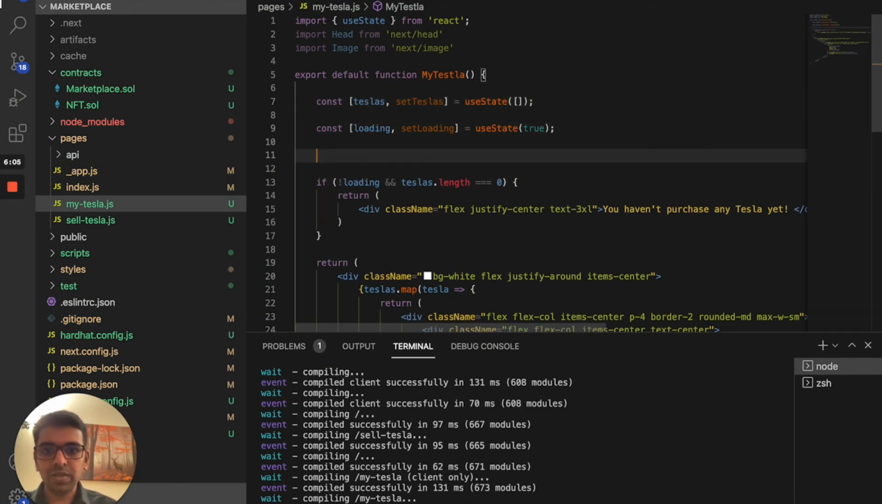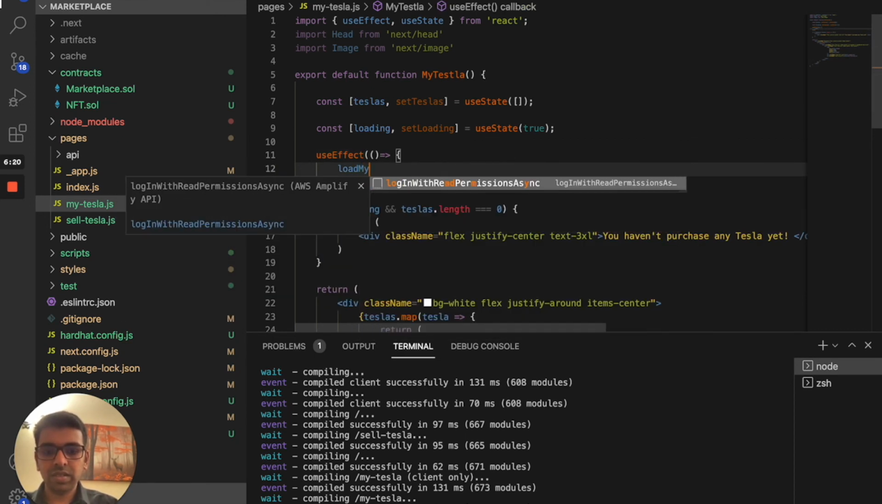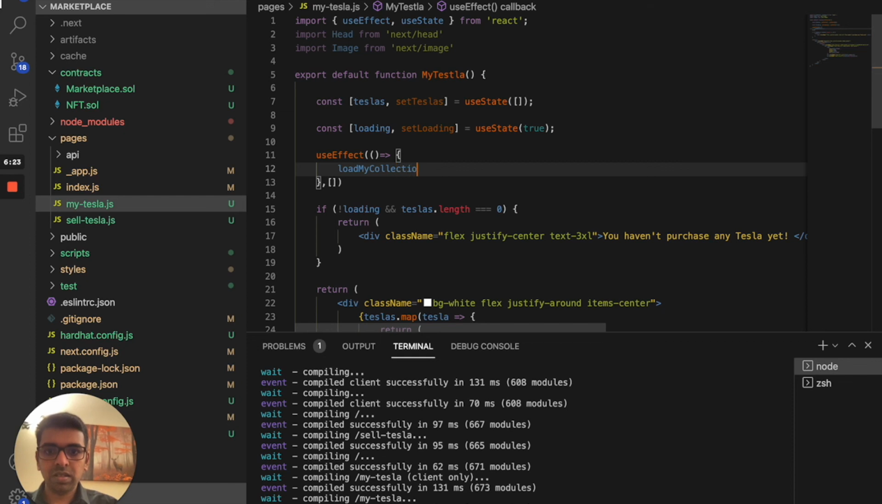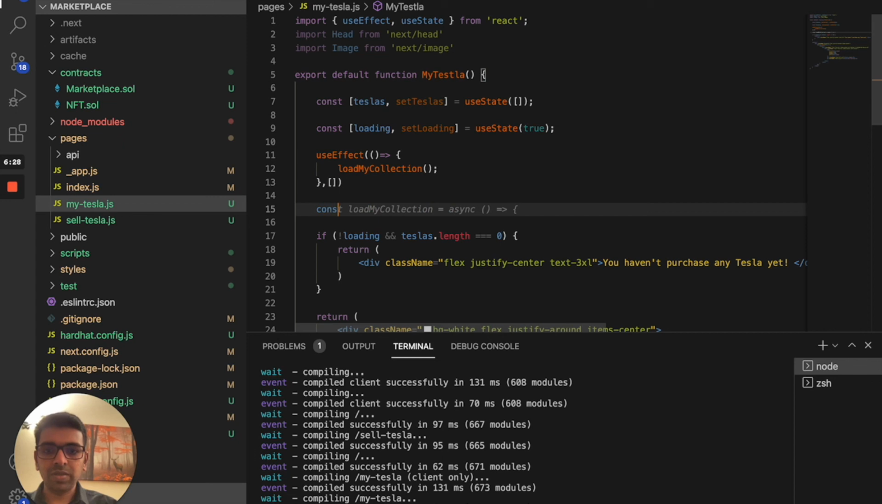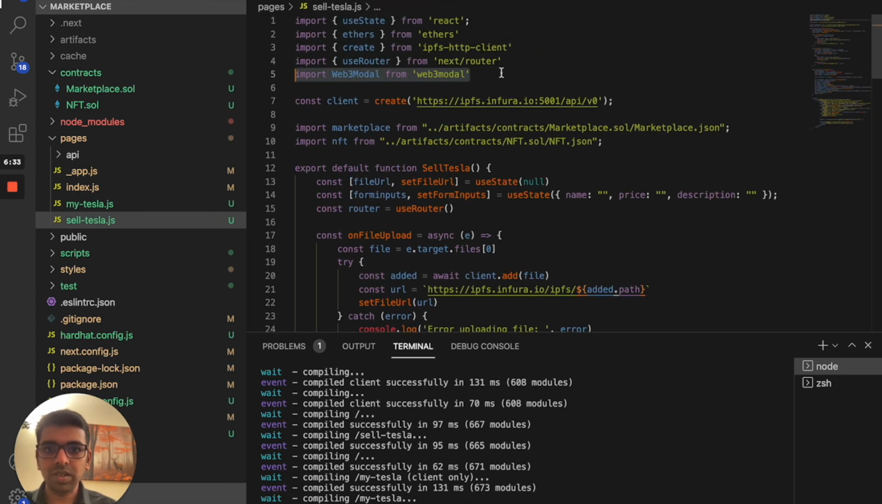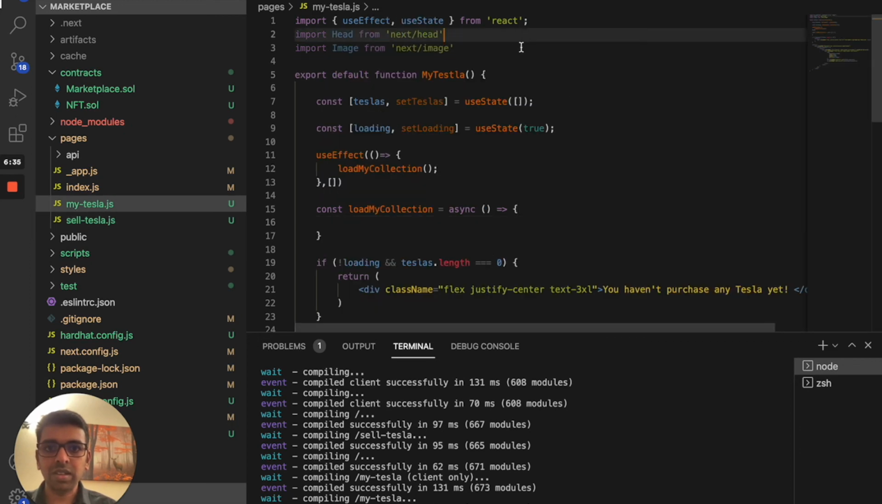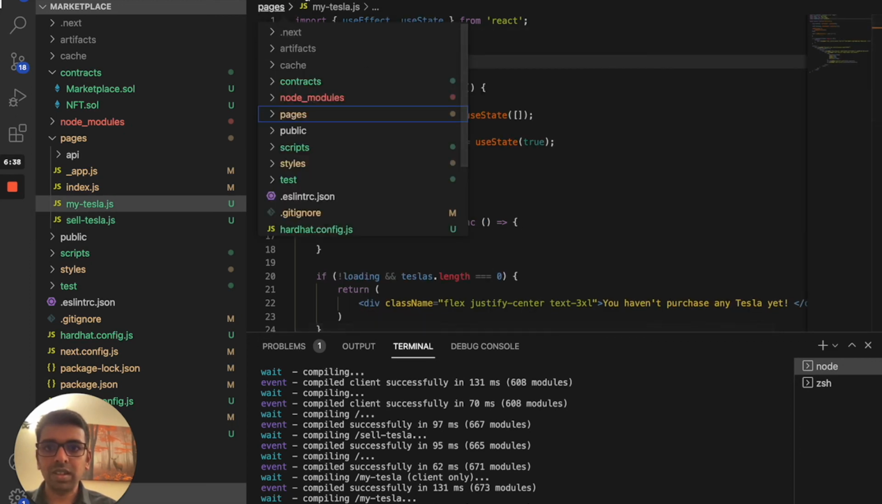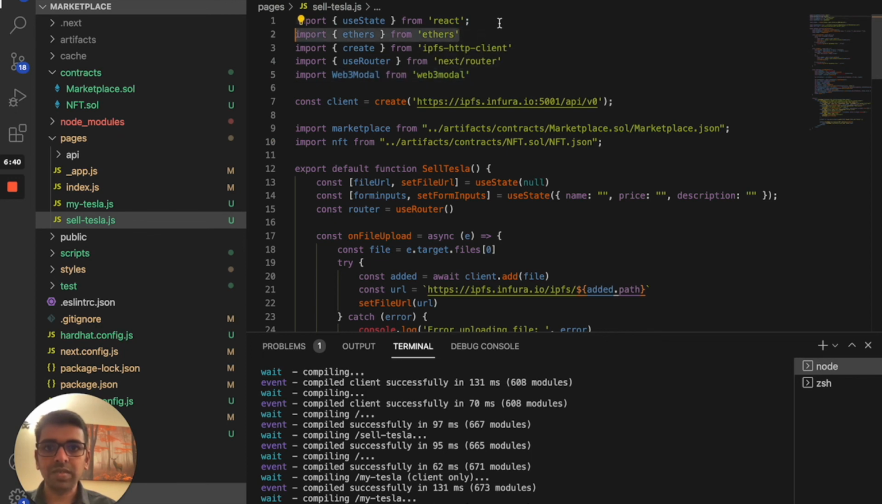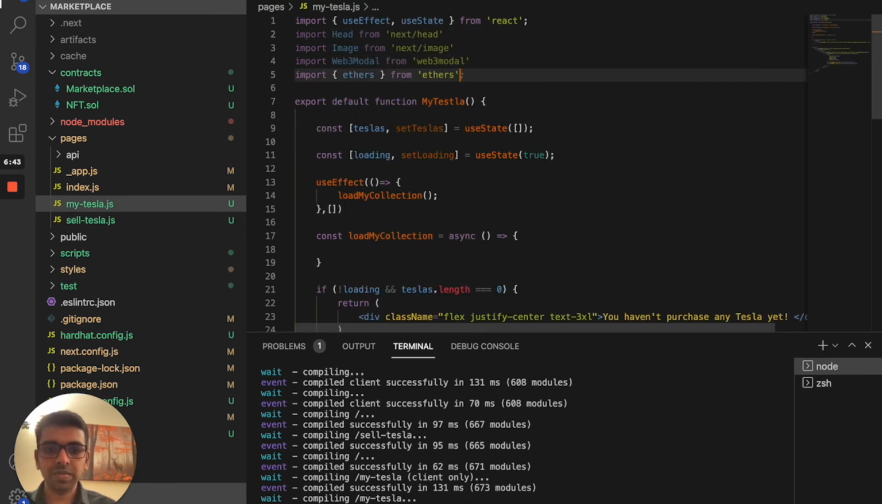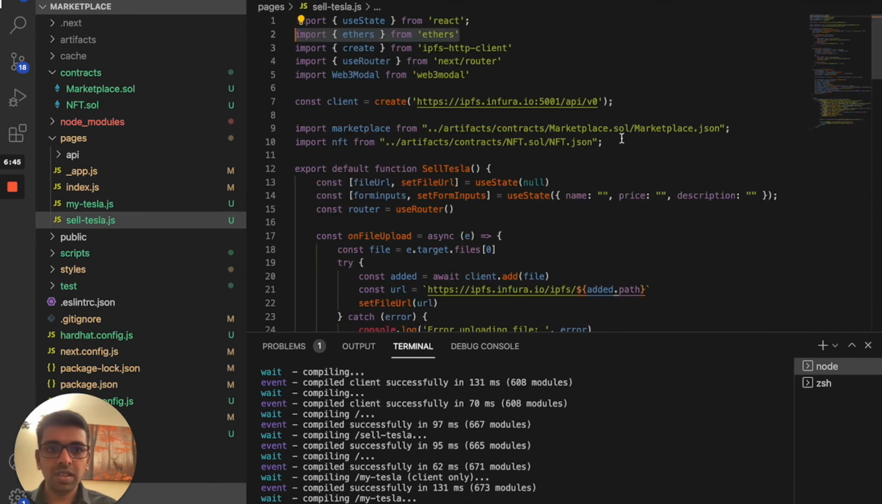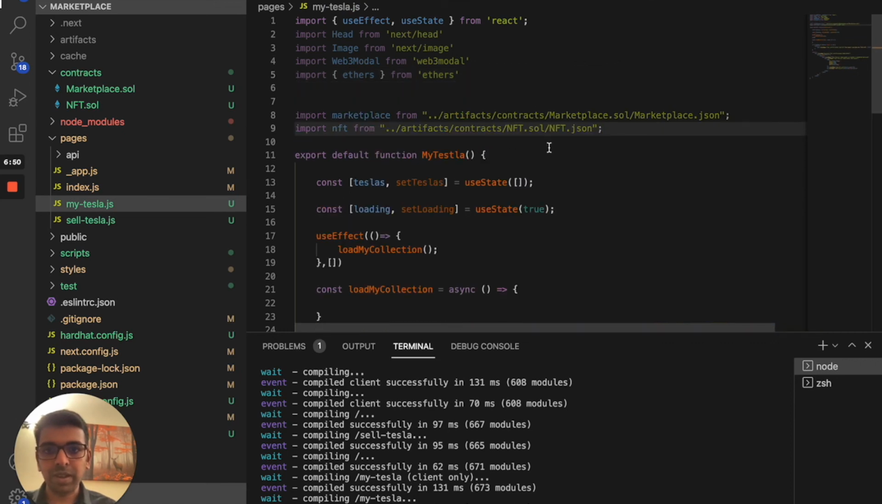And now we need to make a useEffect call. Load my collection. So it should be something similar to what we wrote already. So we need to import a few things. We need to get the Web3 modal. That's one thing. Then we need to have ethers. Also, we need to import the APIs from the marketplace and the NFT.